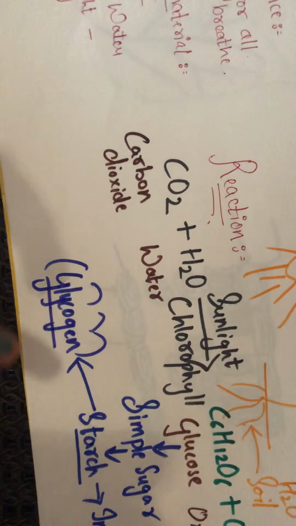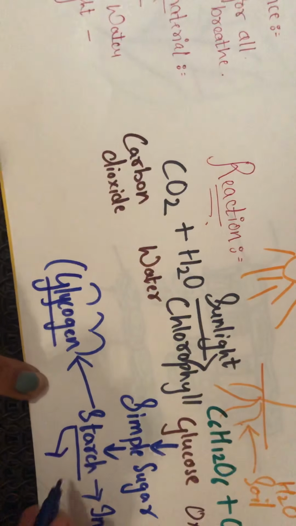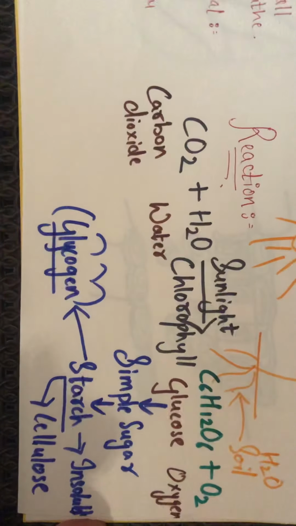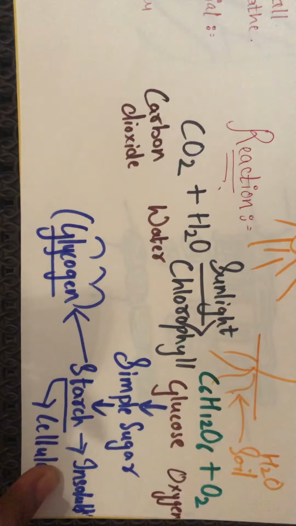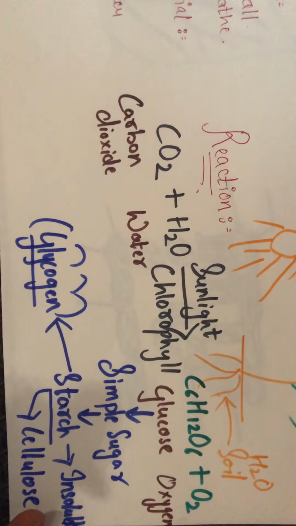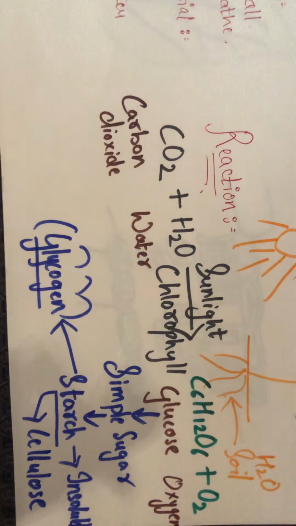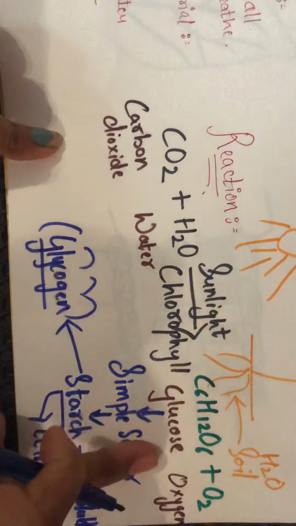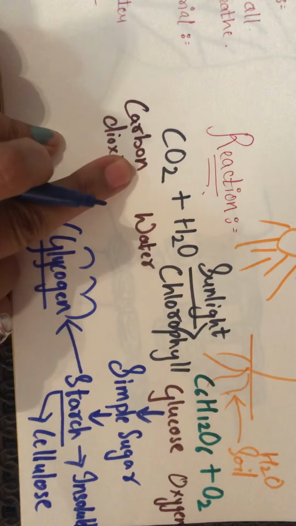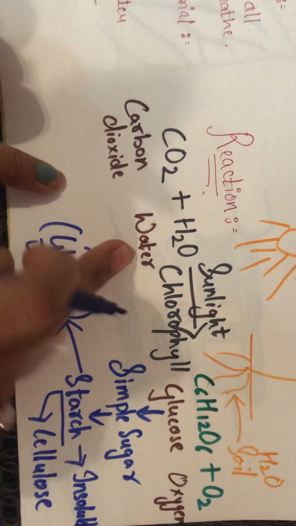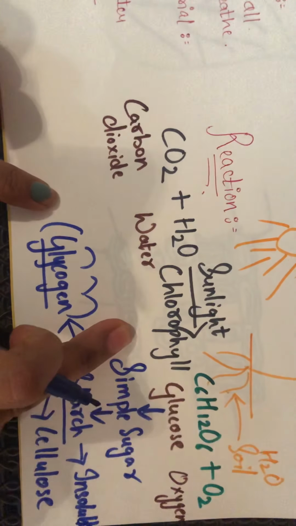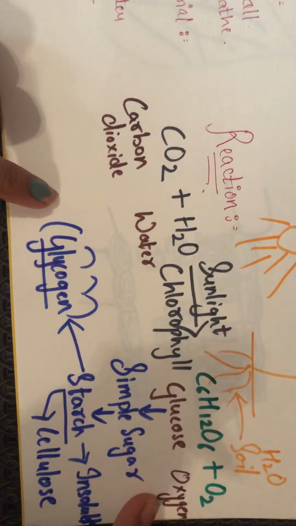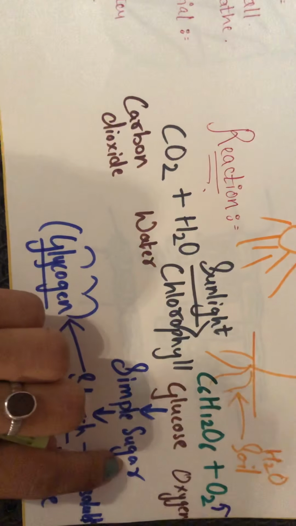Now here this starch can also get converted into cellulose. Yes, and this cellulose forms the structural part of the plant, wherein the cells of the plant are made up of cellulose. So here what is the basic phenomenon? That is CO2, that is carbon dioxide, reacts with water in the presence of sunlight and chlorophyll, producing the molecule of glucose with the release of oxygen gas into the air.